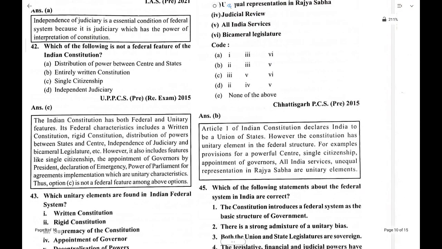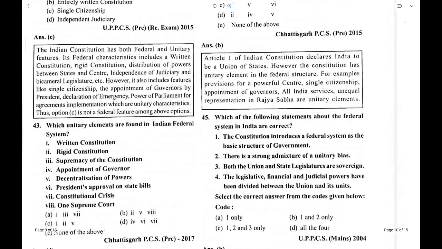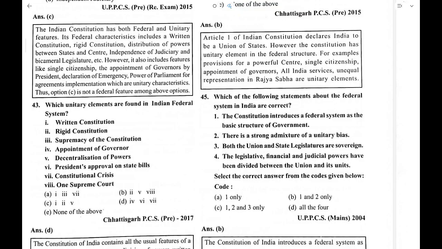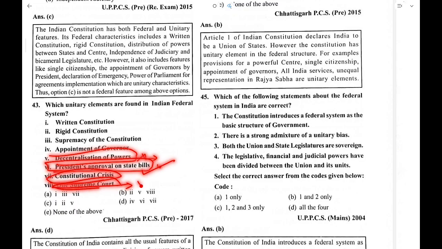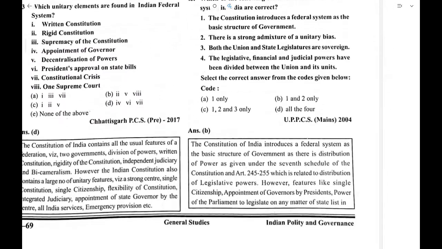Now, which of the following is not a federal feature? Single citizenship is not a federal feature. Which unitary elements are found in the Indian federal system? So, written constitution, wrong. Rigid constitution, wrong. Supremacy of the constitution is wrong. Appointment of governor, yes, it is a unitary feature. Decentralization of power, this is also wrong, it is a federal feature. President approval on state bills, constitutional crisis, yes, these all are. And one Supreme Court, this is not a unitary feature. So D is the right answer here.